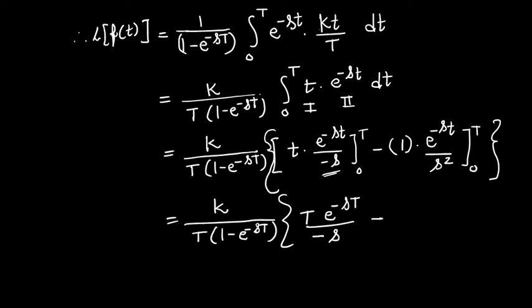Now for the second term, minus 1 by s square into, when we substitute the upper limit we get e to the power minus sT, and when we substitute the lower limit, its value is minus 1.